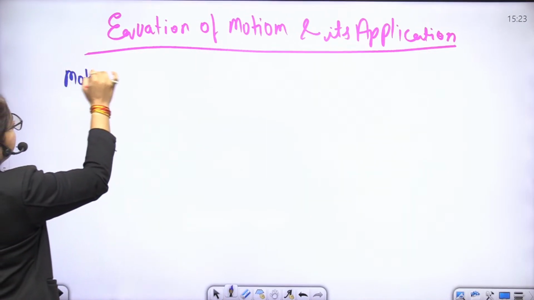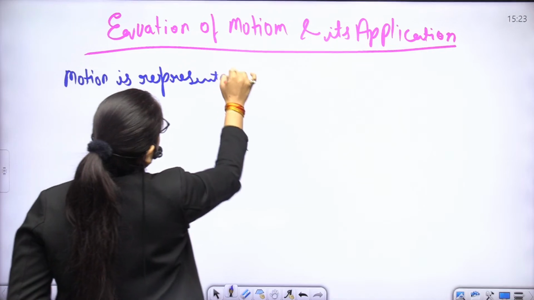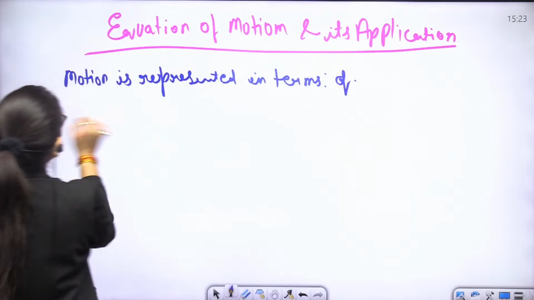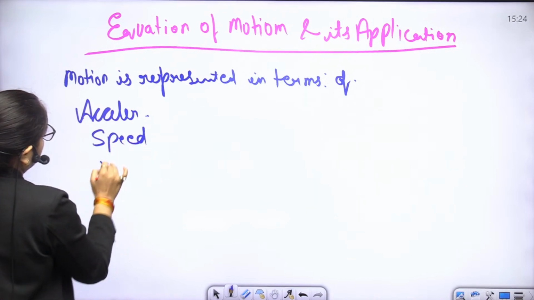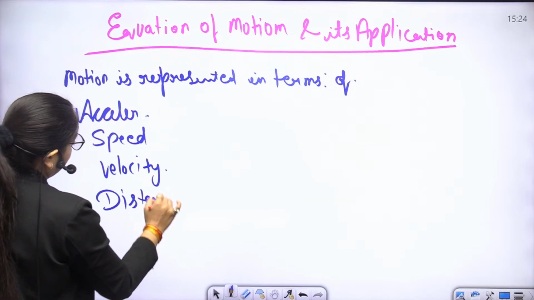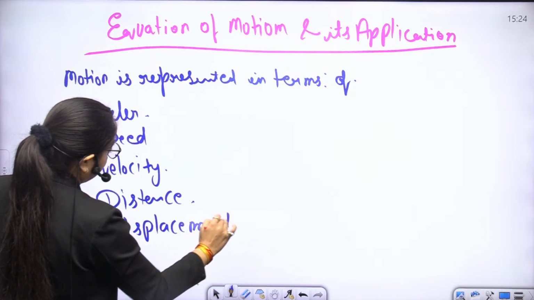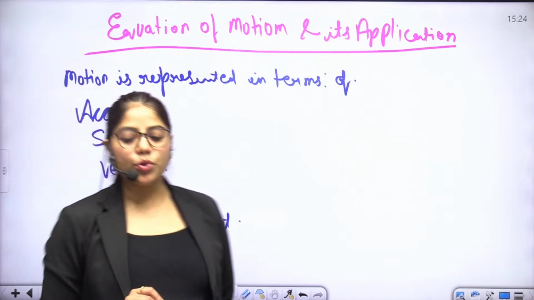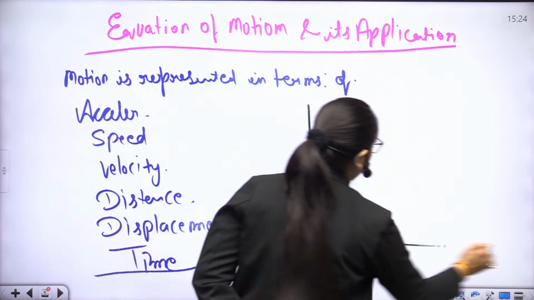Motion is represented in terms of acceleration, speed, velocity, distance, displacement, and time. These are the terms defined by motion. And now let's discuss the graph called the VT graph.